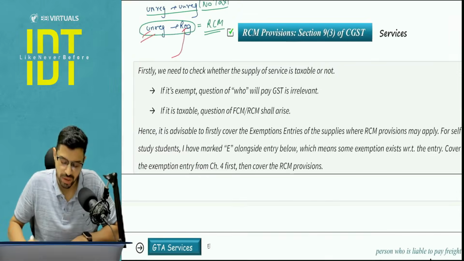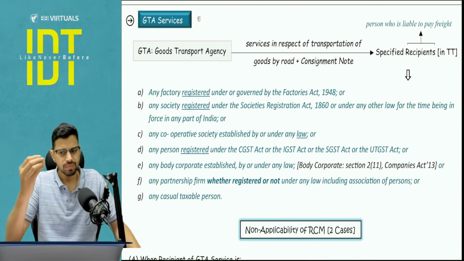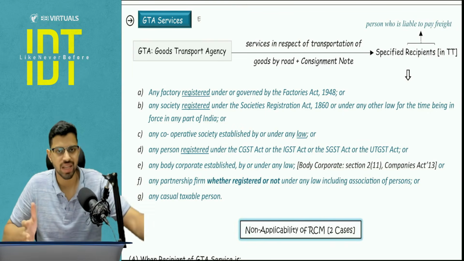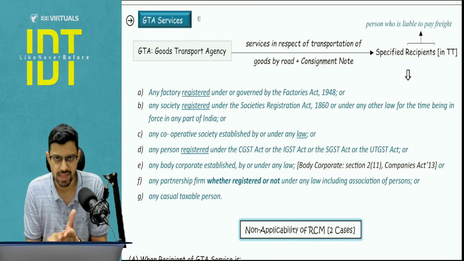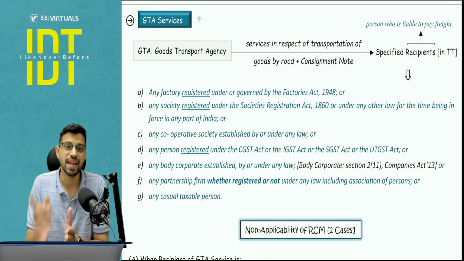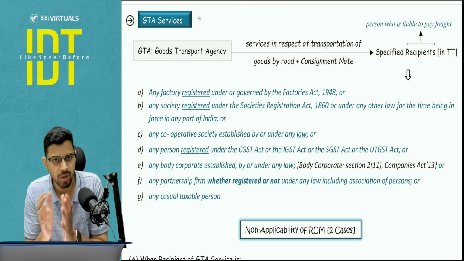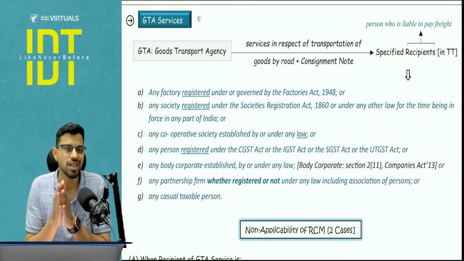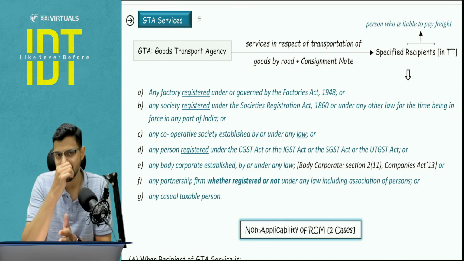Now next, with respect to the services, we will be starting with the list. Before that, I am stating one line, everyone, and I really hope you agree. You have to agree, because it is true, and it is a part of the structured thinking that we apply in the exam. Whenever you think of RCM FCM for services, first take a pause and see if that particular entry is enjoying any exemption under chapter number 4. Sir, why didn't you say this for goods? Why didn't you say this before starting the goods RCM FCM entry? Because the goods exemption is not in your course, but the services exemption is a part of your course. Hence I am stating this particular line.